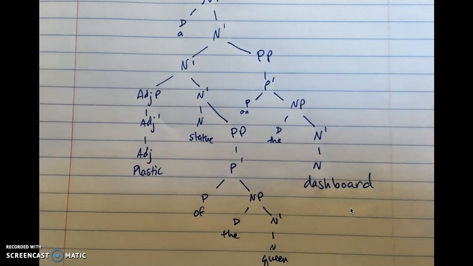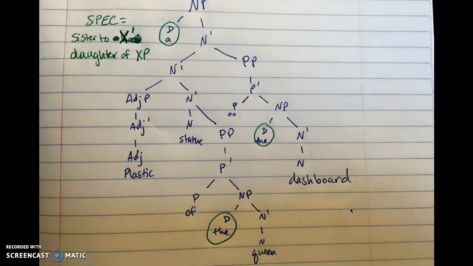Okay, first, can you identify the specifiers? Yeah, so the specifiers are going to be the at the top NP, and then the before queen, and then the before dashboard. And how do you know that? Because the determiners are in the specifier position, the sister to X bar and daughter of XP. Perfect. But stay tuned for more information on what determiners really are.